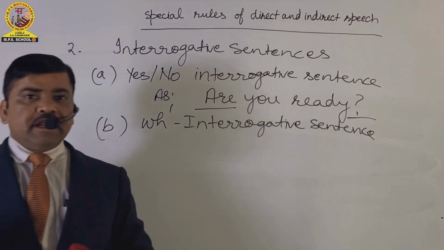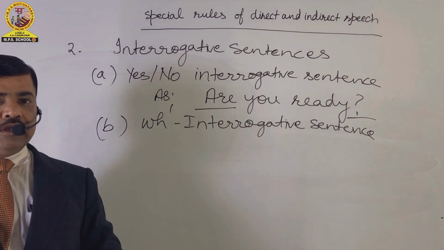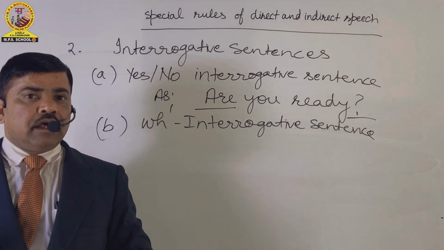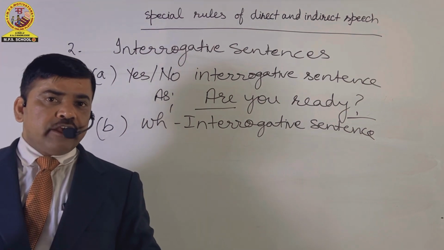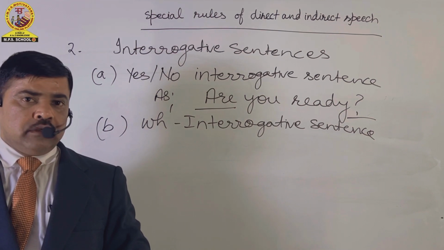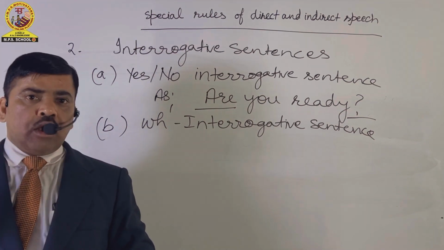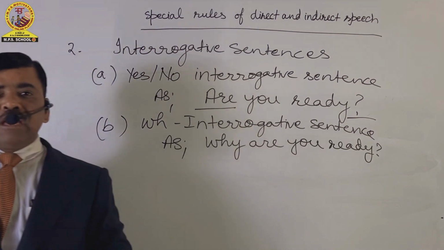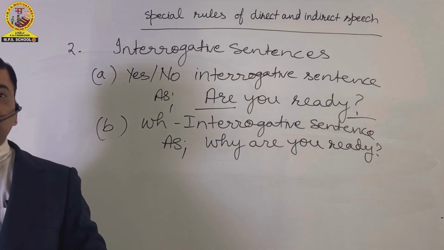And the second type of interrogative sentence is a WH interrogative sentence. An interrogative sentence which starts with a question word or a WH word is called a WH interrogative sentence. As "Why are you ready?" आप क्यों तैयार हैं?